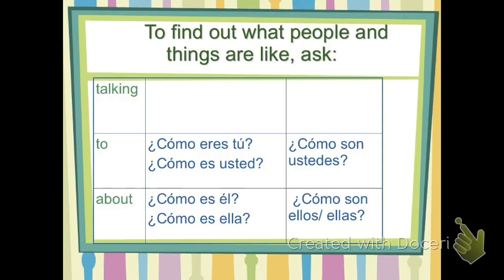If you're talking about people, you want to say, what's he like or what's she like? ¿Cómo es él? ¿Cómo es ella? If you are talking about a group of people, ¿Cómo son ellos? ¿Cómo son ellas? You're probably not going to often ask, what am I like? So I skipped the whole top part.